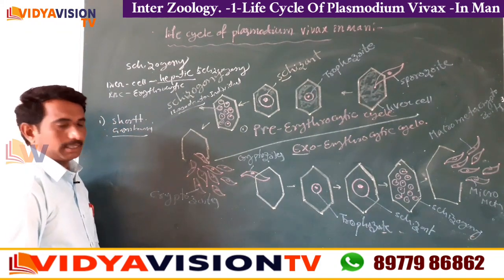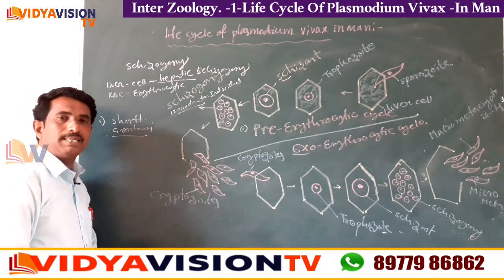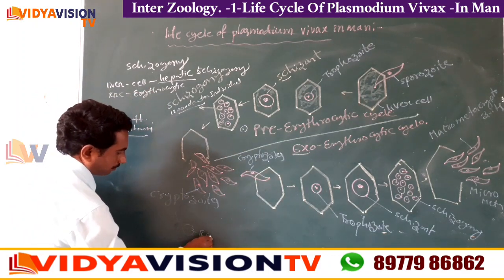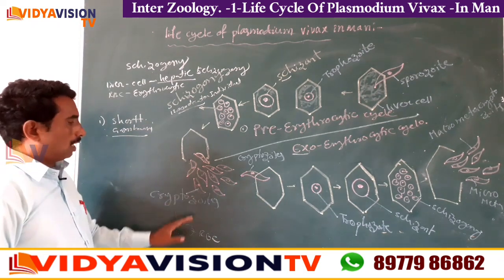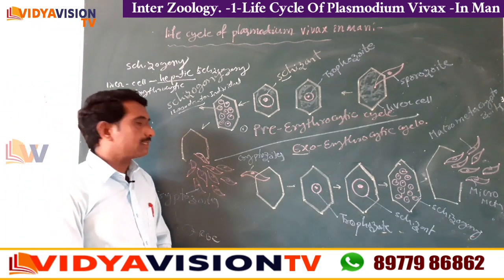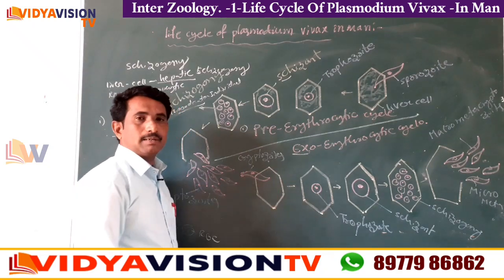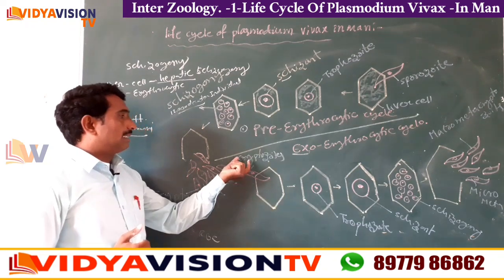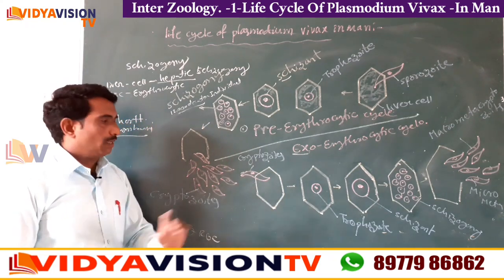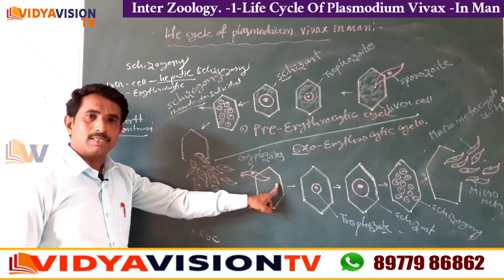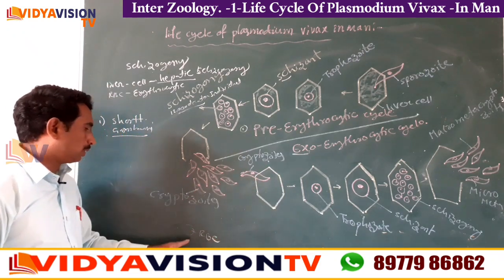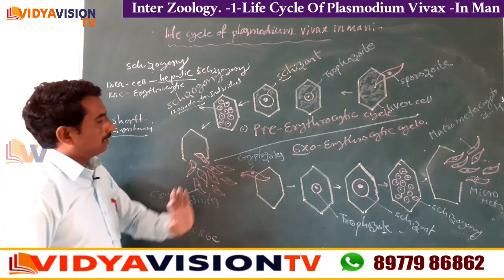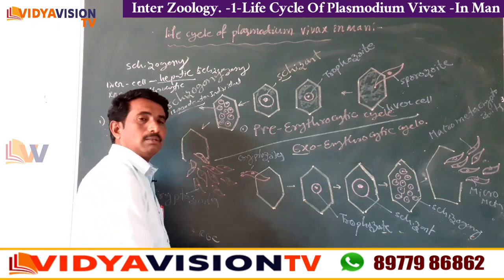Okay, so 12,000 cryptozoites are released. Some of the cryptozoites enter into the RBC and some of the cryptozoites enter into a fresh liver cell, children. That means, listen, children, the cryptozoite has 2 options. One option is to enter into the liver cell and the second option is to enter into the RBC and continue as the erythrocytic cycle.